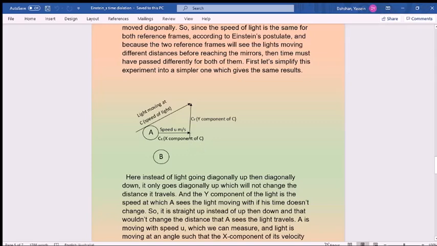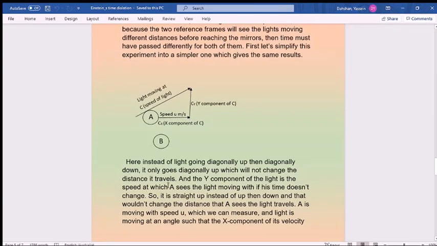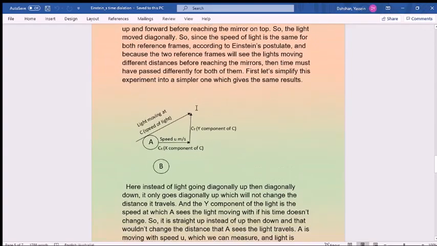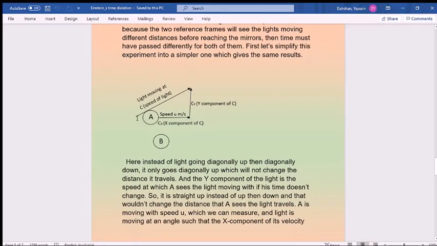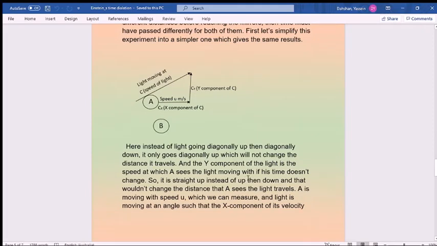The speed of light is moving diagonally, and A will see the light moving at this speed because when the light moves, its x component is the same as the distance that A travels, or the speed that A travels with. So A will see the light moving with only the y component of the speed of light. So it is straight up instead of up and then down. So that's the difference between situations. Light will be traveling only up instead of up and then down, but it's still the same speed. So it's straight up.